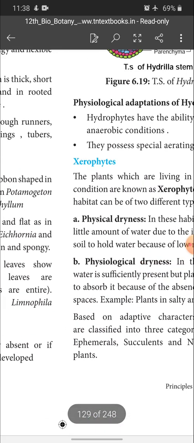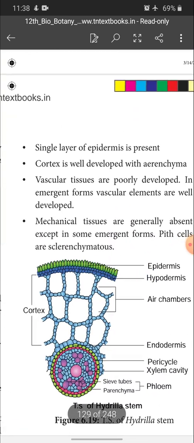And the next one is a single layer of epidermis. When you see the cross section of root or stem, you will get only a single layer of epidermis as the outer covering. It is called epidermis.